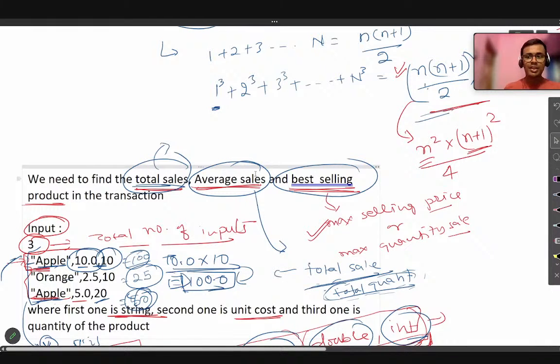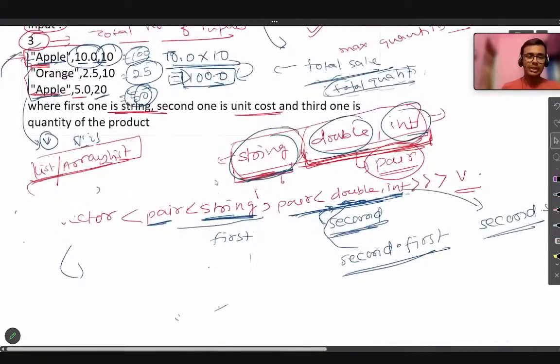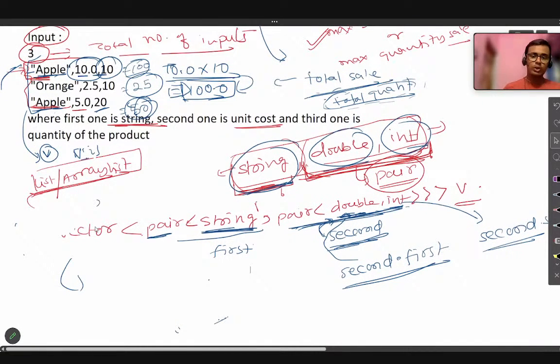Is there any other method, and why is it important to use that data structure only there? Like, for example, if I only said I am using a map here, and I haven't explained why I am using a map. I am using a map here just to count the best selling item. I've explained in detail, and how to take this vector as an input. So these things you have to know.